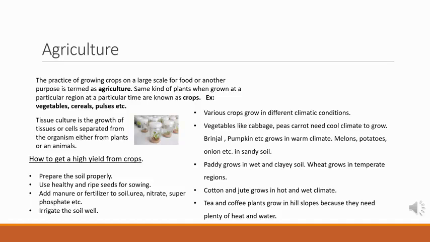Not only this, for getting high yield of crops, we have to follow certain steps. First, we have to prepare the soil properly. That means plow the soil very well. Then remove the unwanted particles from the soil, make the soil level, etc. Then use healthy and ripe seeds for sowing. After sowing, we have to add manure or fertilizer to the soil. Then irrigate the soil well. Then only our seed will germinate and produce new plants.